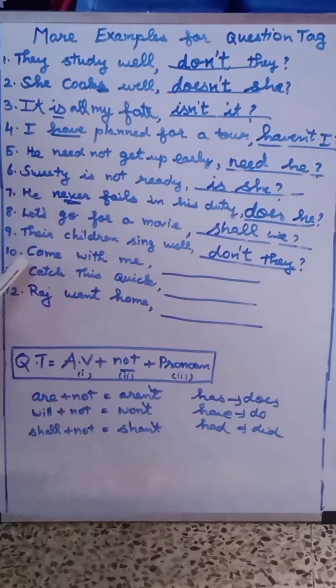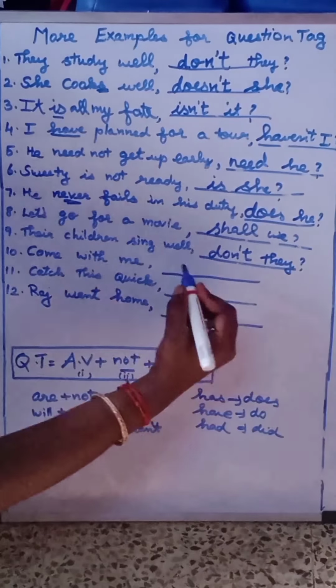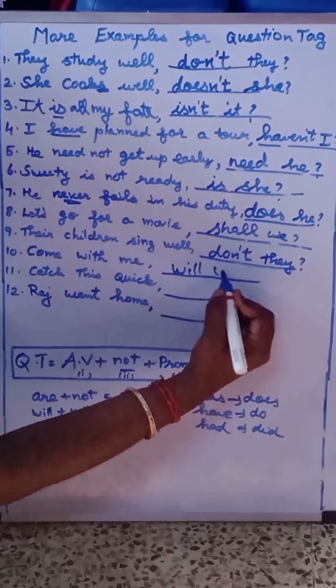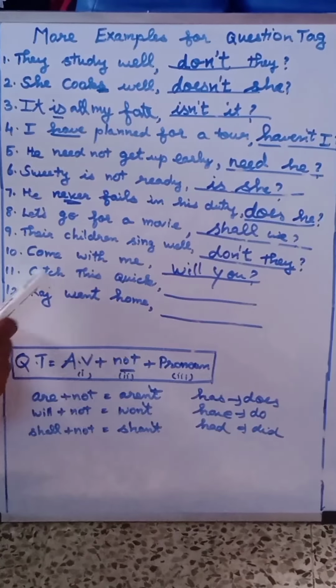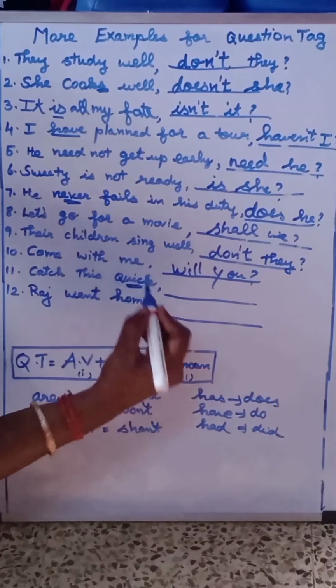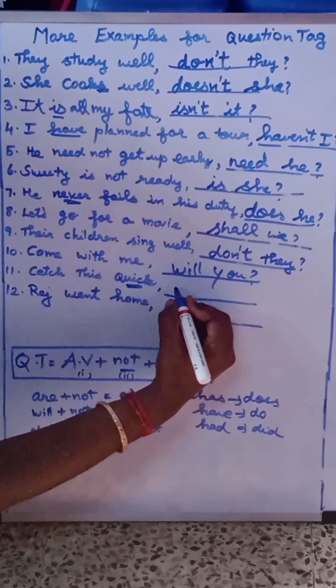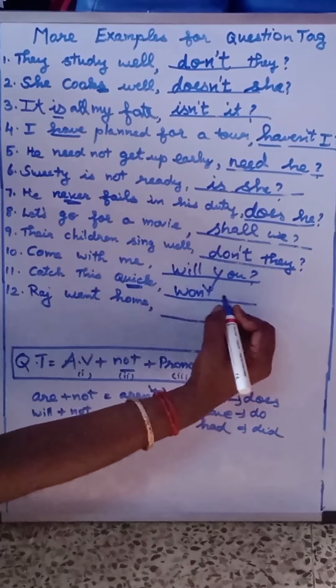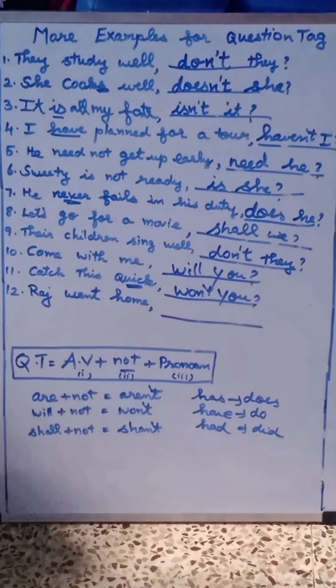Come with me. Here come is an imperative sentence. Command. A verb is being started. So, in this come, since that is an imperative sentence, we have to put will you. Catch this quick. Again, this is an imperative sentence but an urgent request. If the imperative sentence is an urgent request, we have to put the tag won't you. Can you understand it?